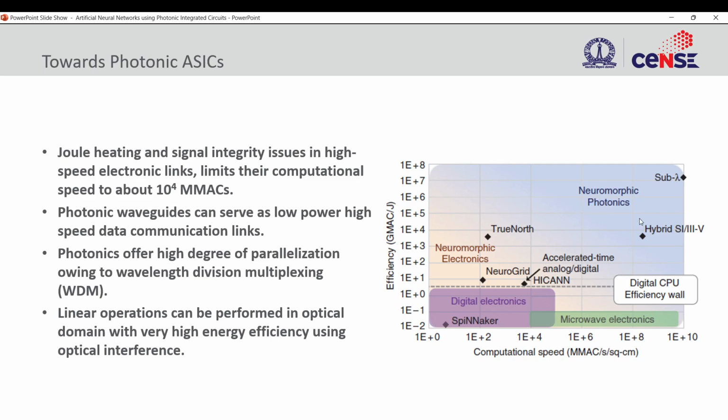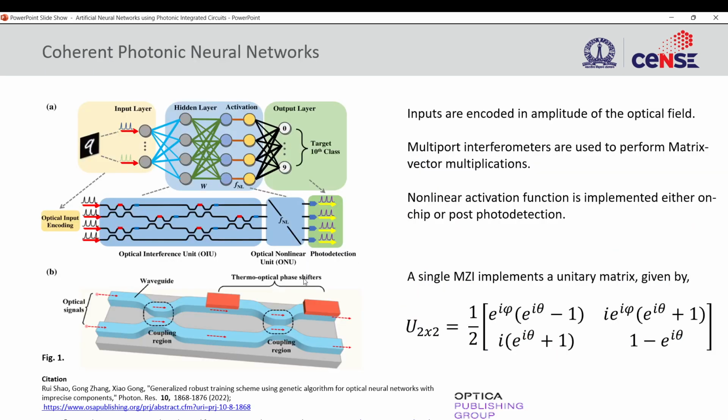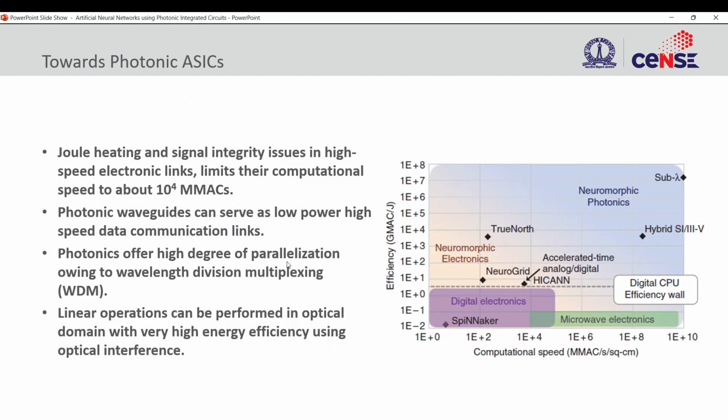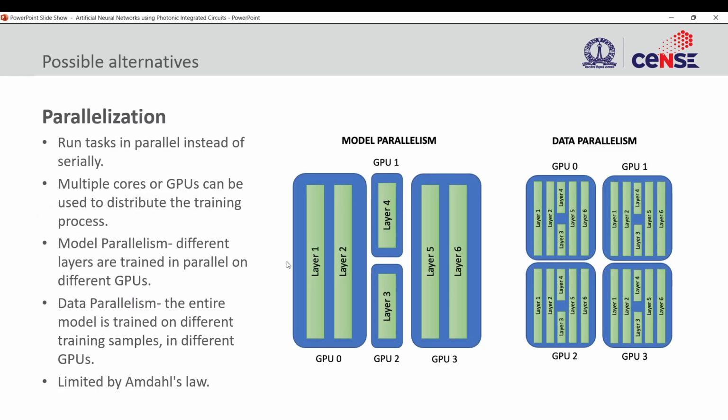What photonics offers is a very high bandwidth, so that offers a lot of parallelization opportunities. We can do wavelength division multiplexing. Just like we said, here in the GPU we were doing data parallelism, so different data sets were running through the same artificial neural network at the same time.